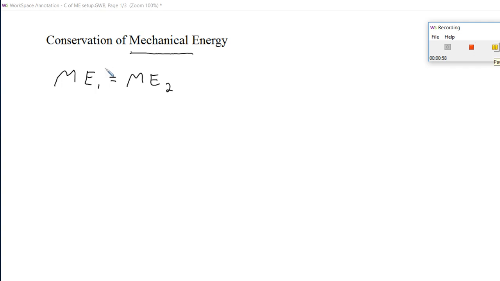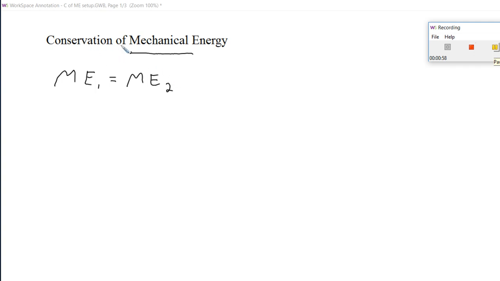That would occur either on a frictionless surface or a surface with very little friction, or if an object is falling for short distances or at small velocities. Even in real-life situations, we could consider the air resistance to be negligible. So those would be the kind of situations where we would make use of the conservation of mechanical energy. It oftentimes is more helpful than your kinematic equations because it can be applied in situations with varying accelerations. Even if the acceleration varies, conservation of mechanical energy still applies.